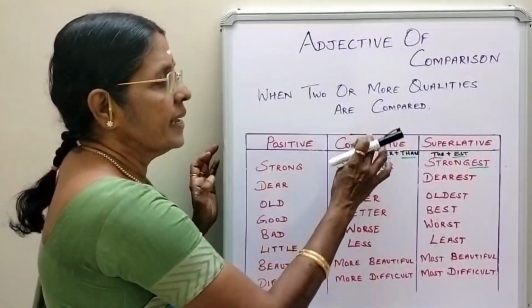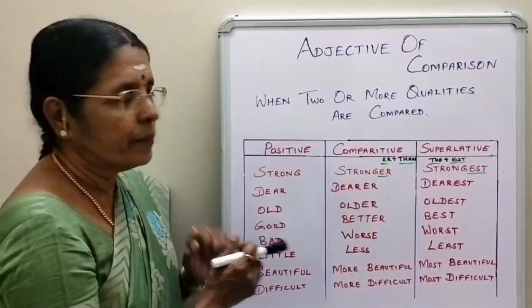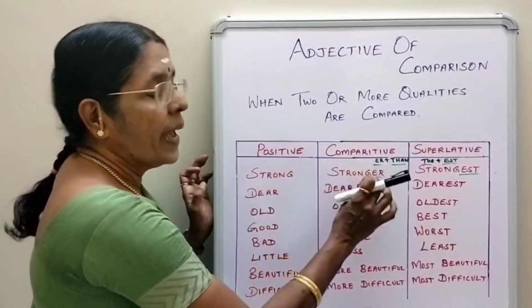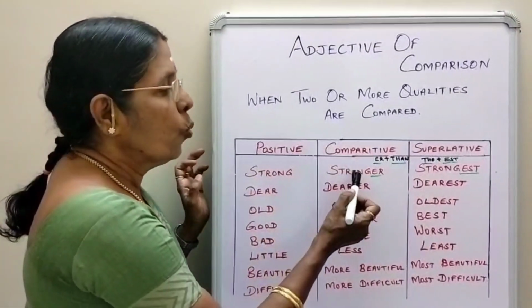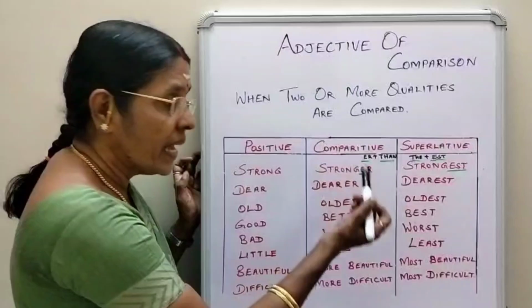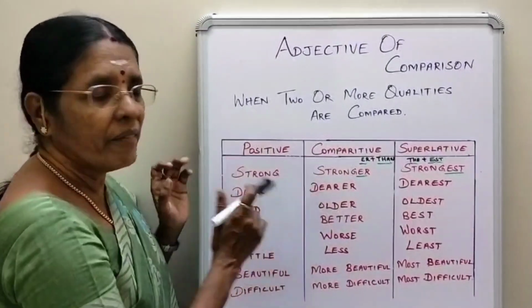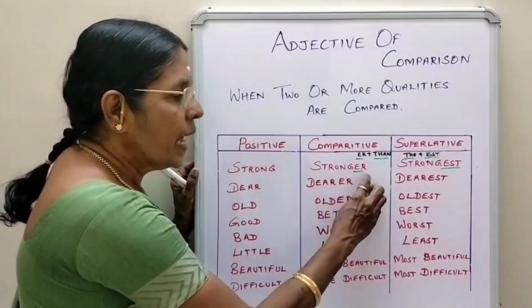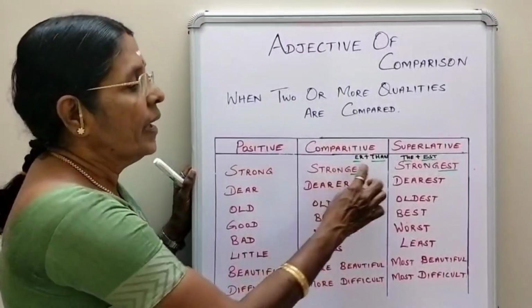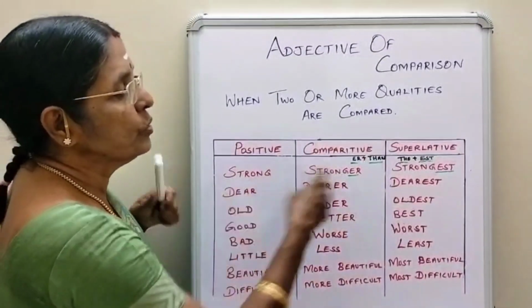The second stage is called comparative degree. Now I am comparing X and Y. I am saying Y is stronger than X. So what have I done? I have added ER to the adjective, and along with that I have used than.